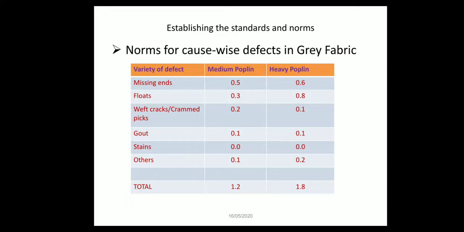So on the left hand side you have seen a variety of defects, and the standards are given for medium poplin and heavy poplin. So the defects are missing ends, floats, weft cracks or crammed picks, gout, stains, others. Total. So you see for medium poplin, causewise defects in grey fabrics should be 1.2, and for heavy poplin it should be 1.8.